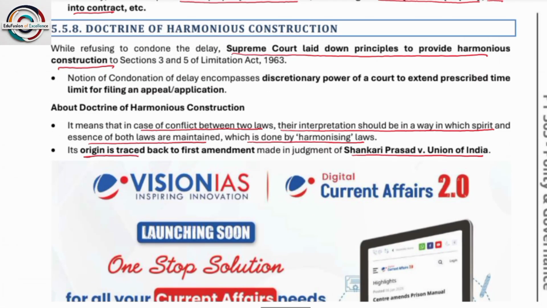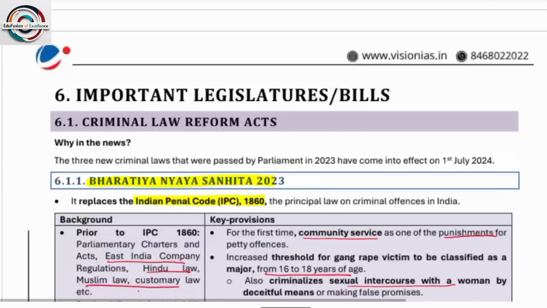Next, doctrine of harmonious construction. I hope everyone remembers. Harmonious construction means that the utmost effort of the Supreme Court will always be to keep all laws intact without harming each other. If some laws interfere with another law, only then can some amendment or change be made. So this doctrine means that in case of conflict between two laws, the interpretation should be in a way in which the spirit and essence of both laws are maintained, which is done by harmonizing the laws. It is originally traced back to the First Amendment, made in the judgment Shankari Prasad versus Union of India. Please remember.